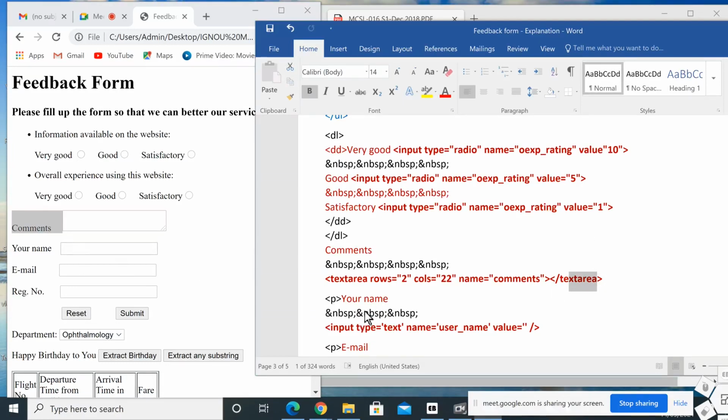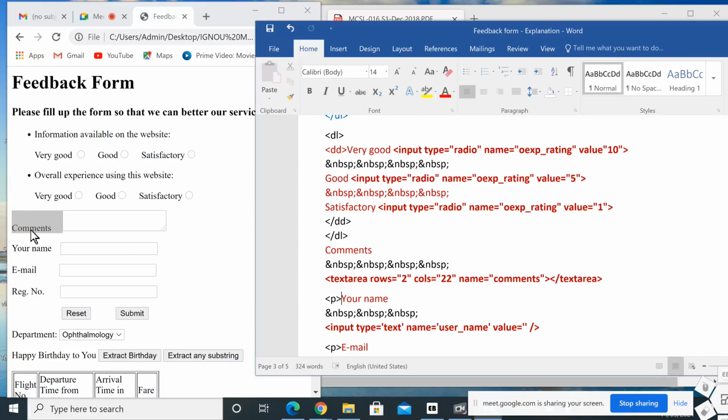Then again put a P for putting a paragraph. In between we want space. So then the next one, your name, it will be left aligned. Here you use a definition list, that's why it puts 5 spaces or 1 tab space.